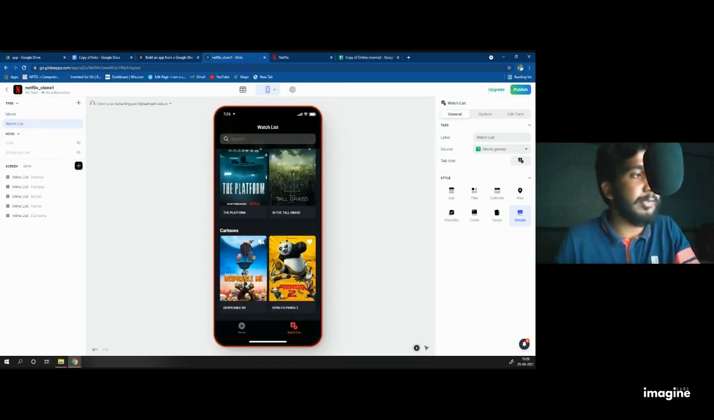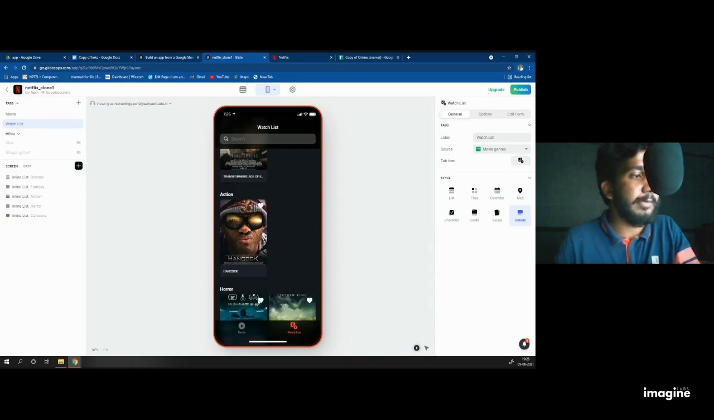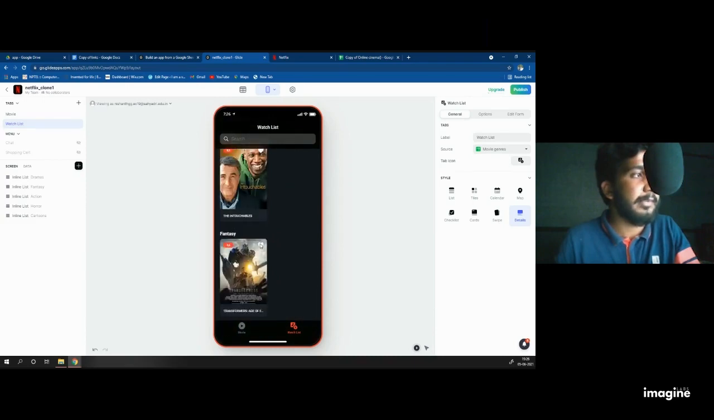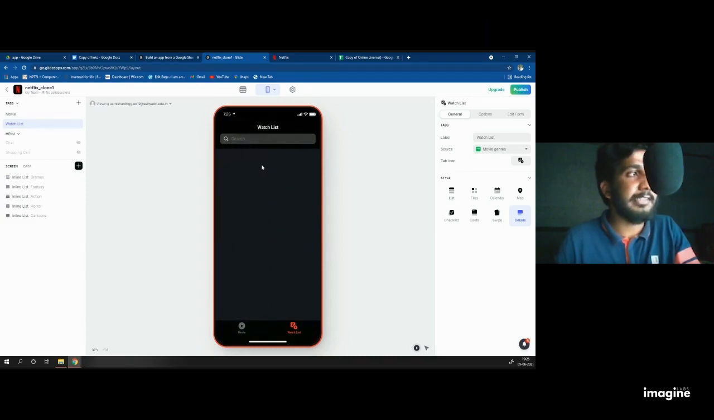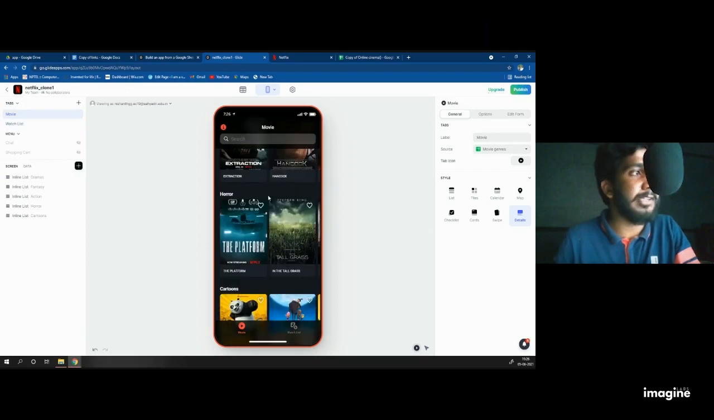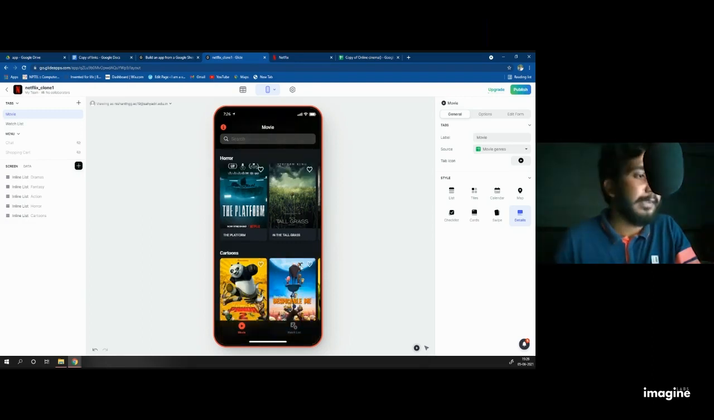If you want to remove this from the watch list, you click on the heart. It will automatically be removed from the watch list. That's it. We can even do it using a button also. Using the favorite button is so easy, so I chose the favorite button.